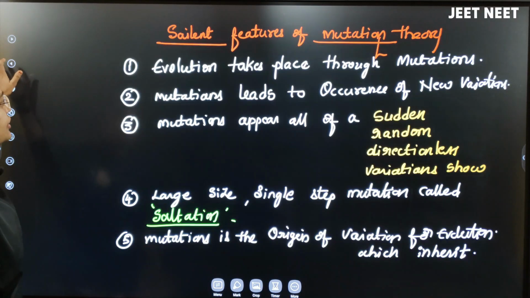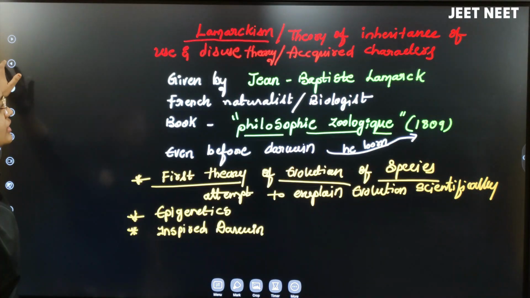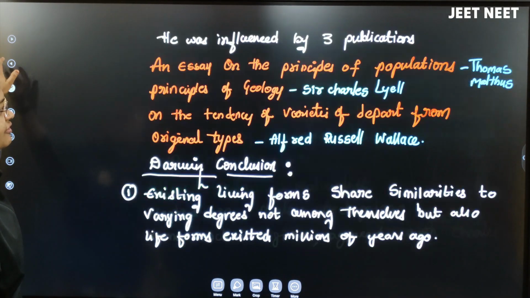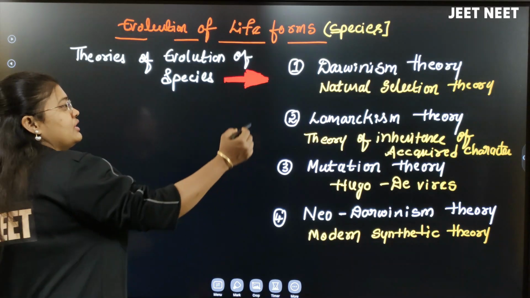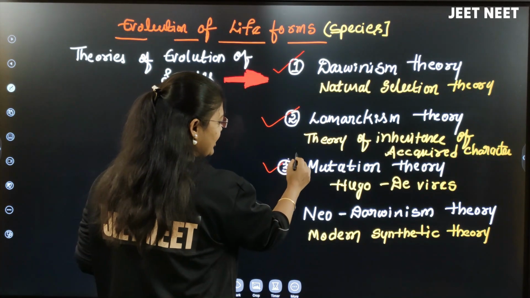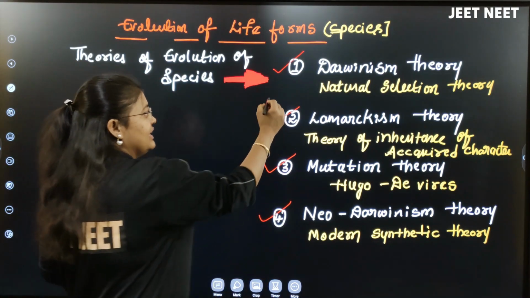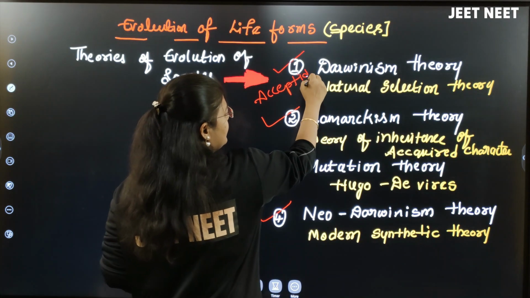I hope you understood the four theories I explained in this video, the theories of evolution of life forms: the Darwinism theory, Lamarckism theory, mutation theory and Neo-Darwinism theory. Out of that, the accepted theory is Darwin's theory.